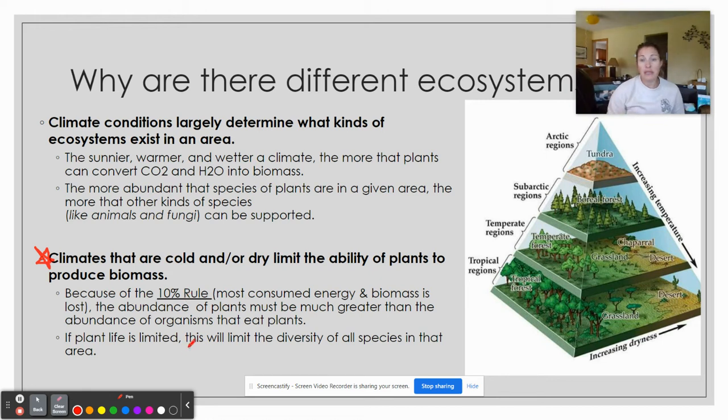And this is because of that 10% rule. So the abundance of plants has to be greater than the abundance of organisms that eat the plants. That always has to be true. And this is because in a trophic pyramid, the level at the bottom, only 10% of that biomass is available at the next group up in order to actually eat and consume.